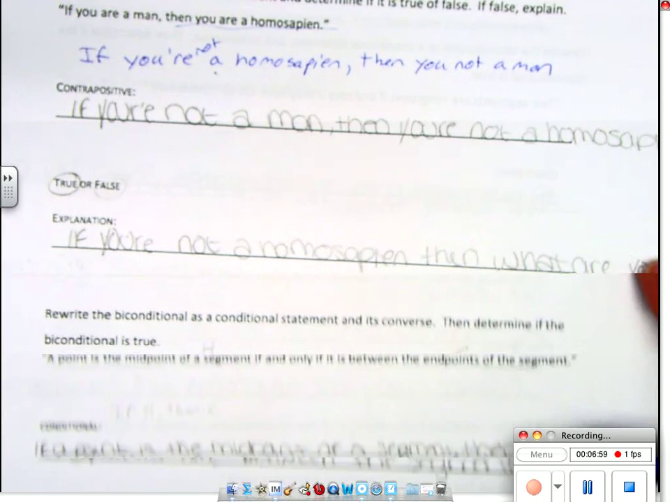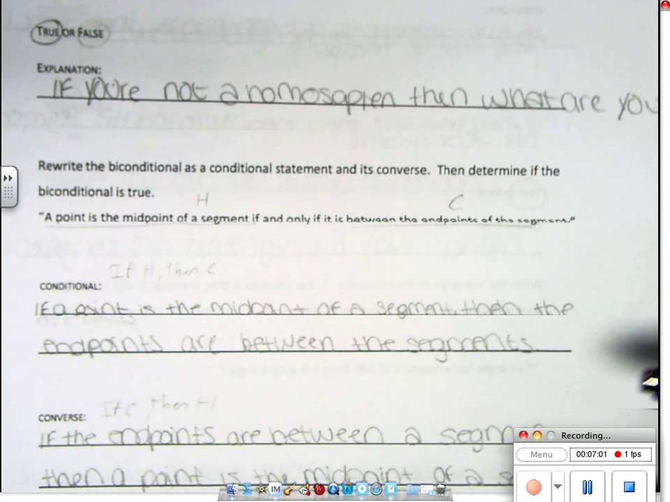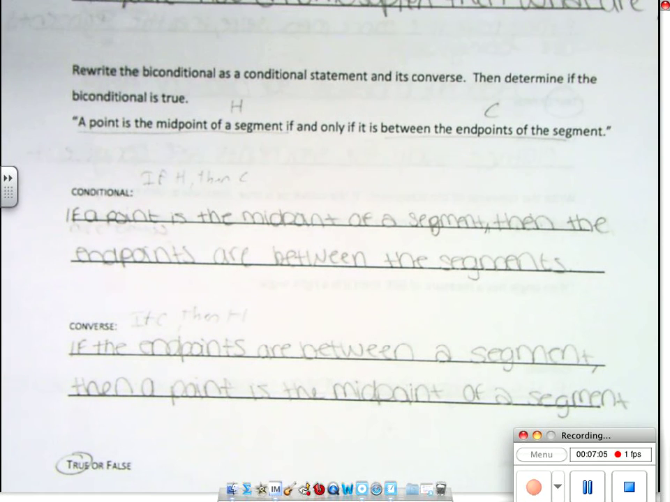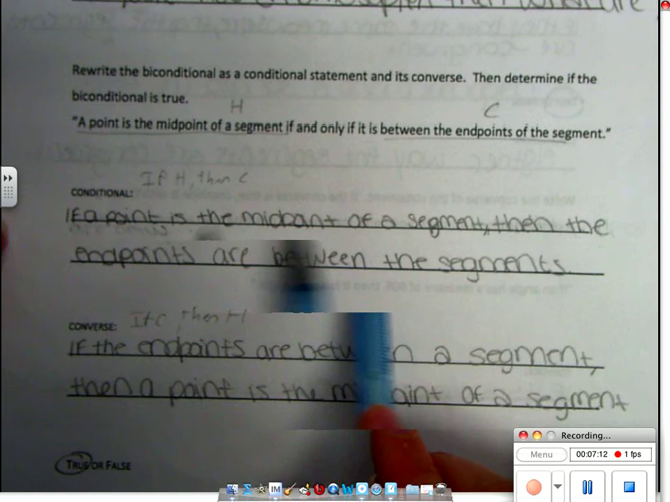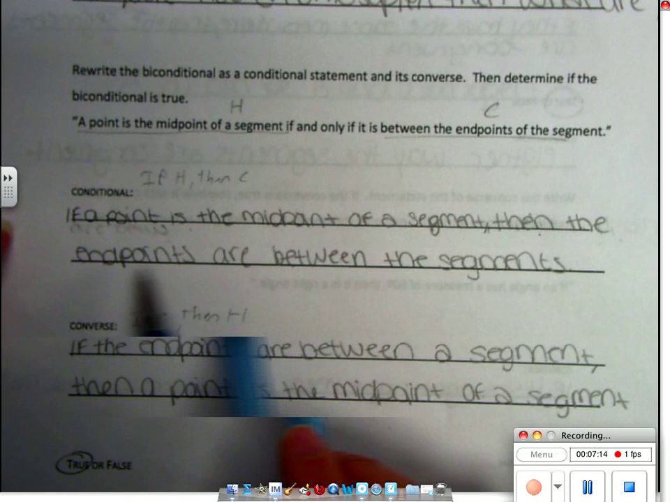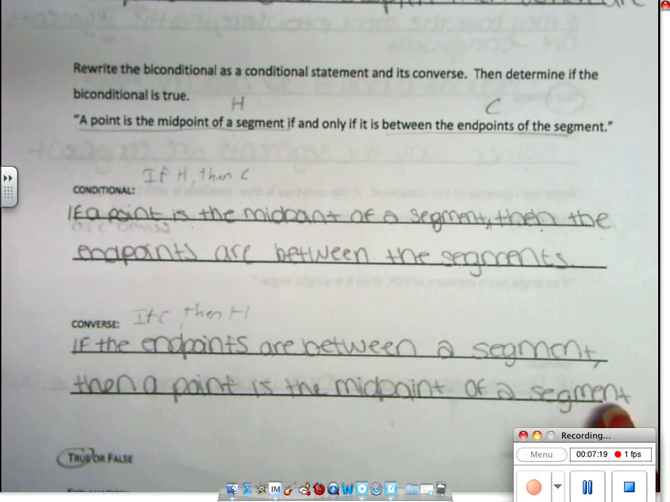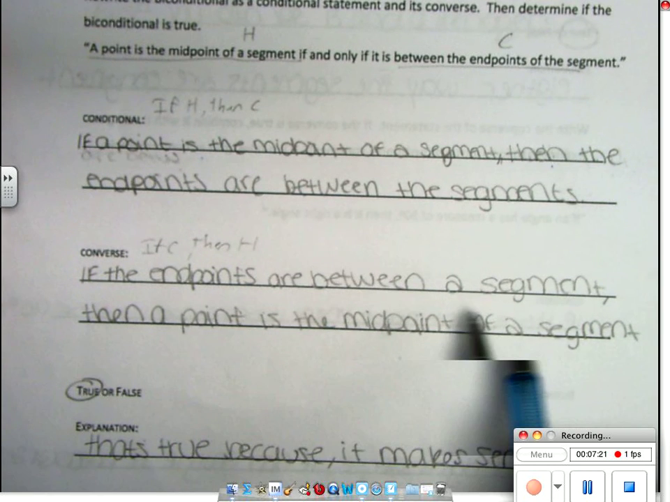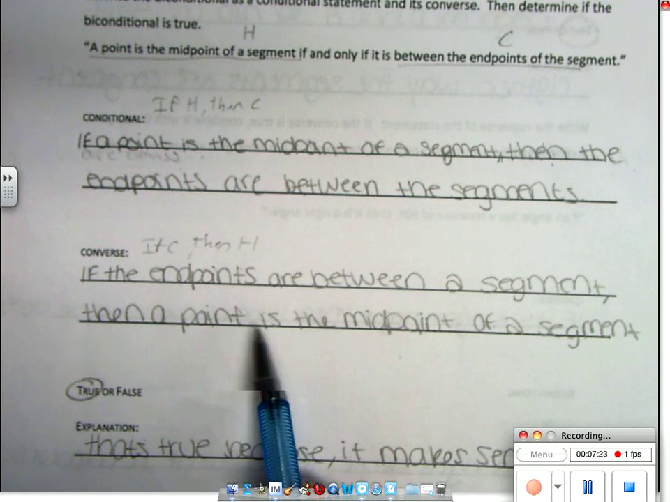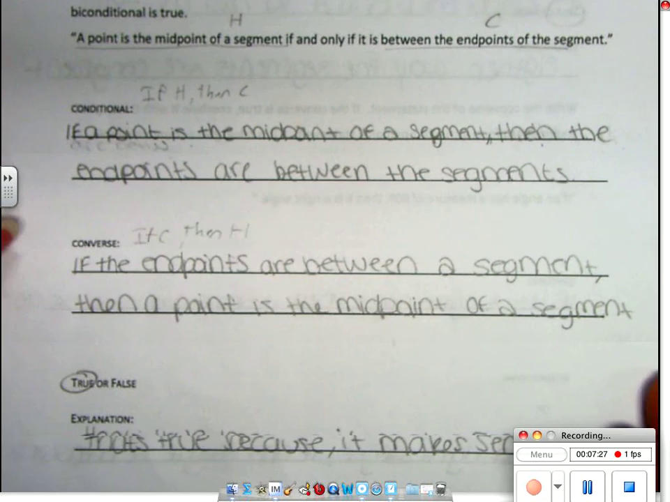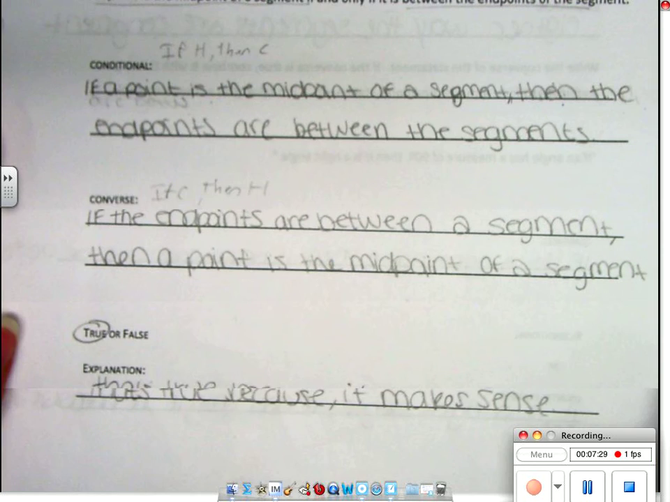Okay, so we've got this biconditional statement. A point is the midpoint of a segment if and only if the endpoints of the segment. So first we have got to do the conditional. If a point is the midpoint of the segment, then the endpoints are between the segments. That is perfect. Then we're going to switch it for the converse. If the endpoints are between a segment, then a point is the midpoint of the segment.